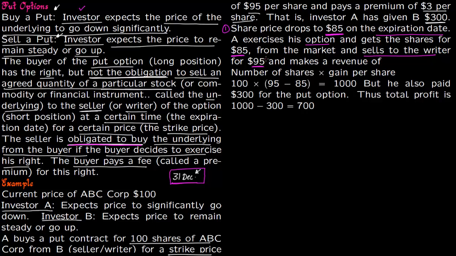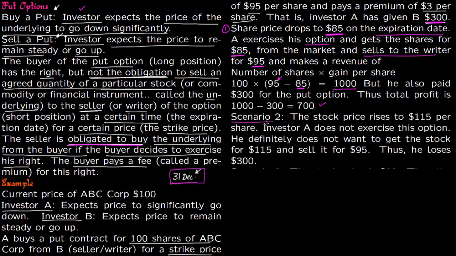The gain per share is 95 minus 85. So he bought it for $85 from the open market and sold it to the writer of the put for $95. So total he made $1,000, 10 times 100. But he also paid this $300 for the put option, so total profit is $700.